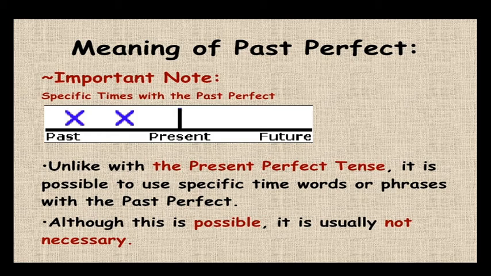Important, very important, we have to note it. The past perfect is not like present perfect. It is possible to use specific time words and phrases with the past perfect. Although this is possible, it was usually not necessary. Here, past perfect, two actions in the past. The first one we are using simple past. The first one, which happened in the beginning, the previous action, we are using past perfect. And for the second one, we are using simple past.